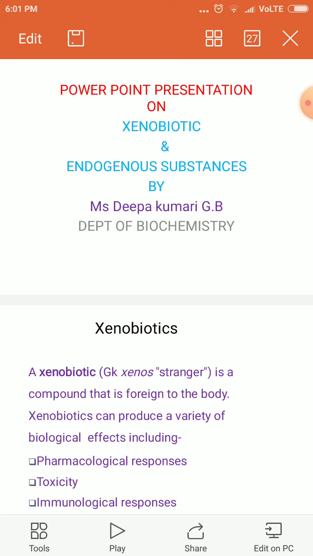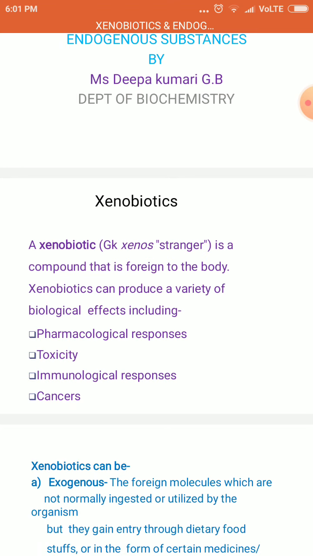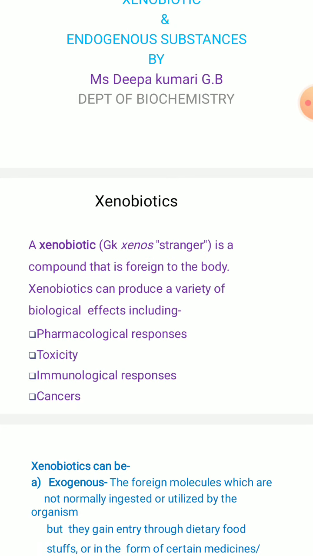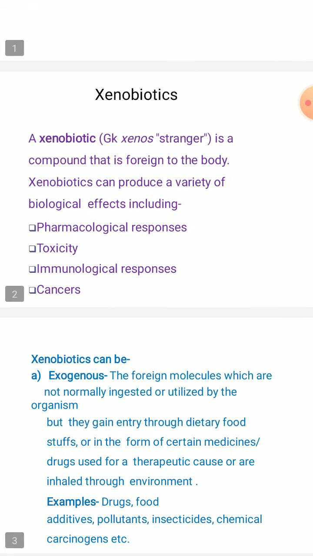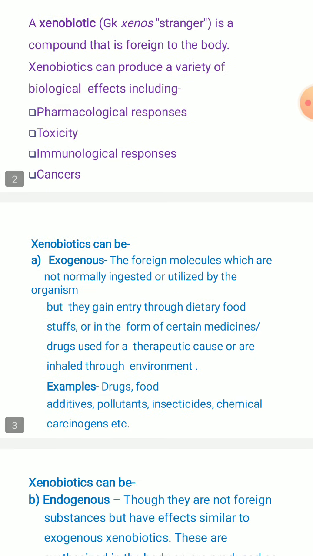So, first of all, we will have a question here. What do you mean by xenobiotics? Xenos means stranger, right? This is a compound which is foreign to the body. So, these foreign substances can produce a variety of biological effects, which include pharmacological responses, toxicity, immunological responses, and cancers. So these xenobiotics can be endogenous substances or even exogenous substances.